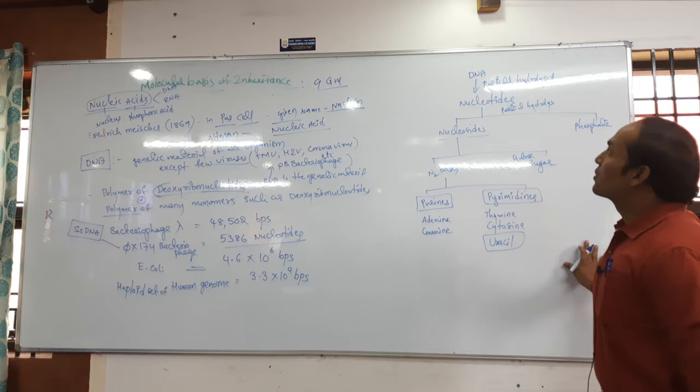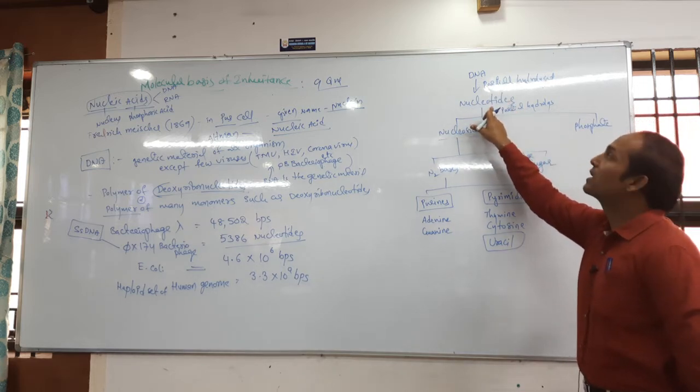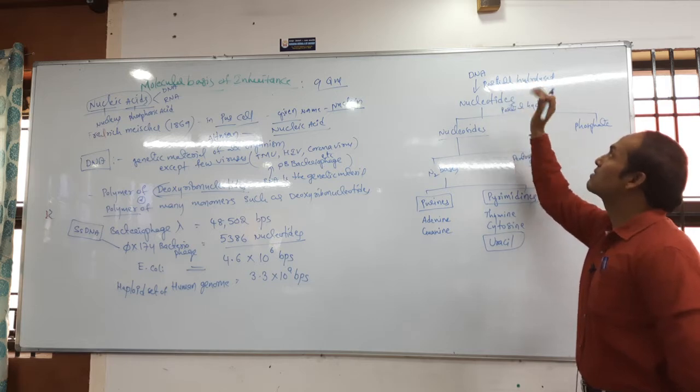Got the clarity students? Now, DNA is a polymer of nucleotides, we already know. If hydrolyzed, hydrolysis means what?